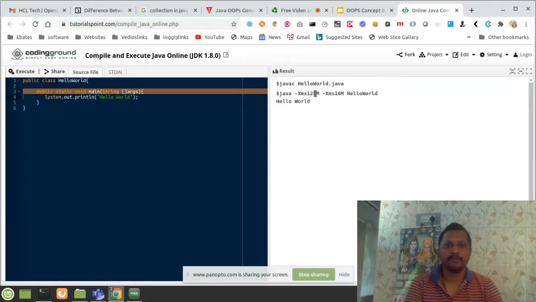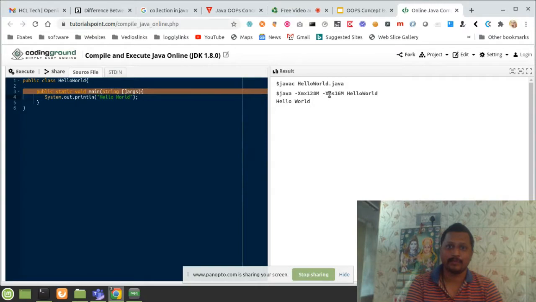After compiling, I am specifying the memory. If I want to set max memory and min memory, I have specified it for my program, and within that memory only it will be executed. If you just run java HelloWorld, it will execute with extra memory also.